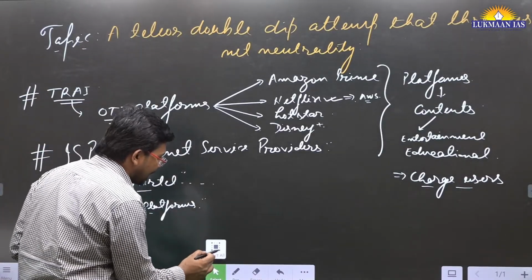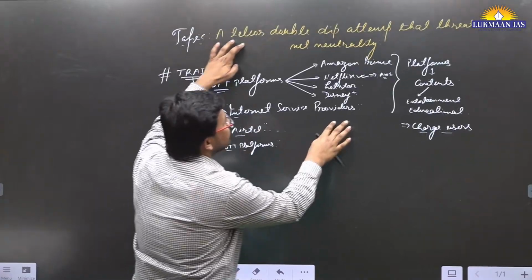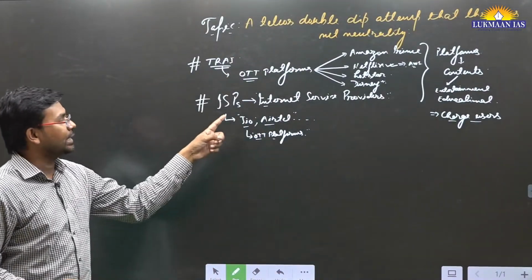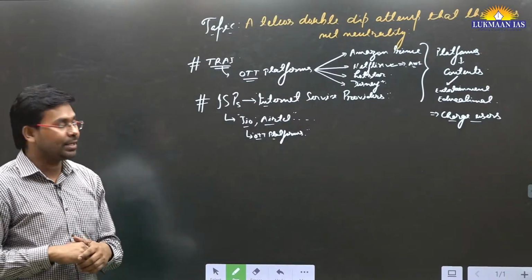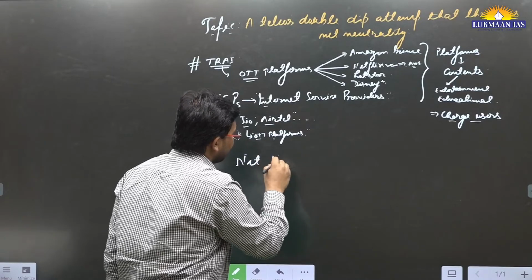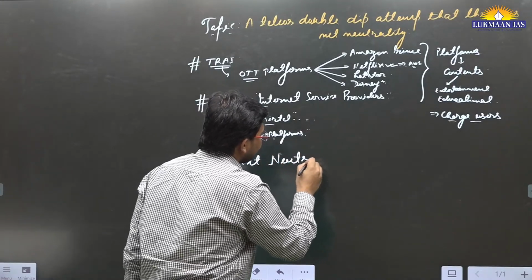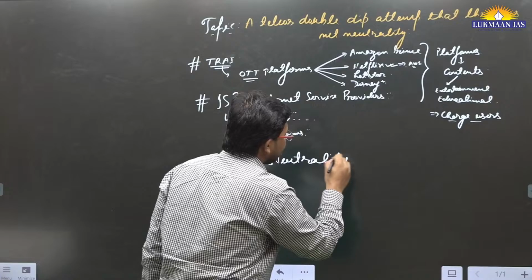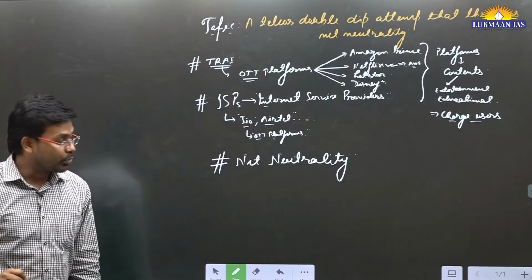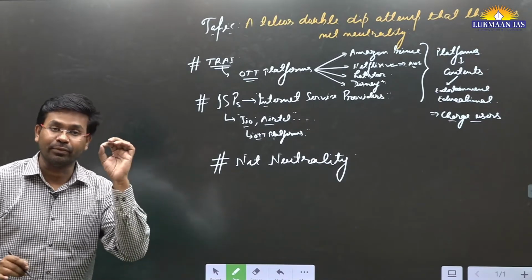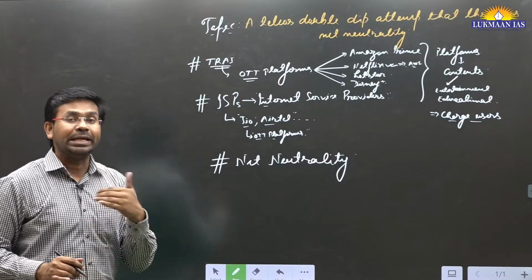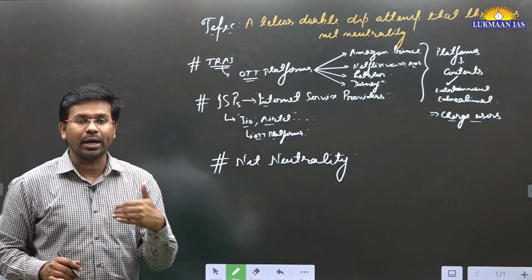However, in this article they have mentioned that this is a flawed concept. Why is it a flawed concept? Because internet traffic should be governed according to the concept of net neutrality. And what is net neutrality? According to net neutrality, every website, every platform that is available on the internet should be freely accessible to the users without undue interference.